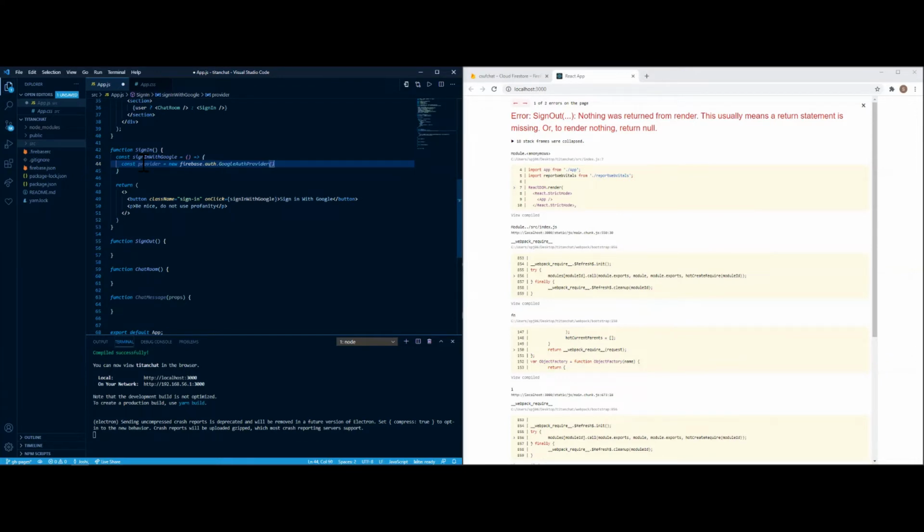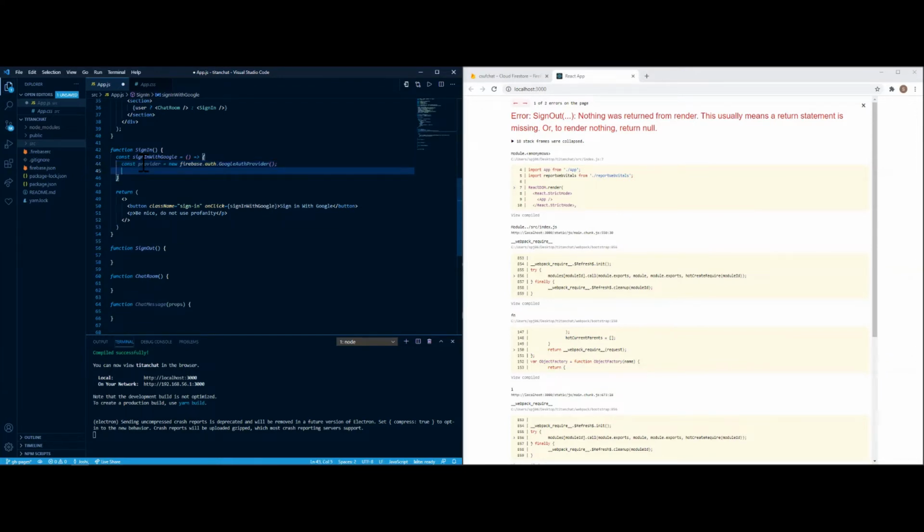Awesome, that saved my butt by looking it up. And then from there, we're going to have a pop-up window. As I showed earlier in the final portion, we're going to show a pop-up, so it's going to be sign in with pop up, and this will link to the provider.